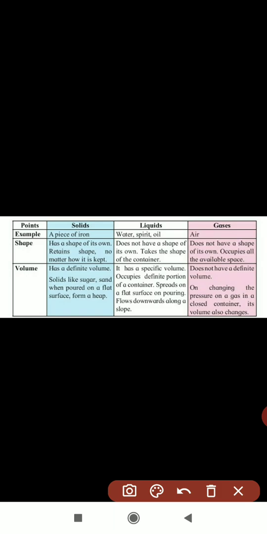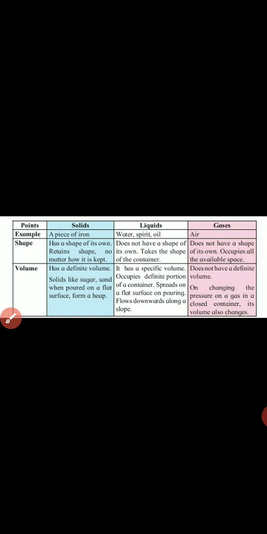And gas also does not have its own shape. It occupies all available space. In our surrounding also air is present, but we can only feel the air. So that is the difference between the solid, liquid, and gases about the shape.